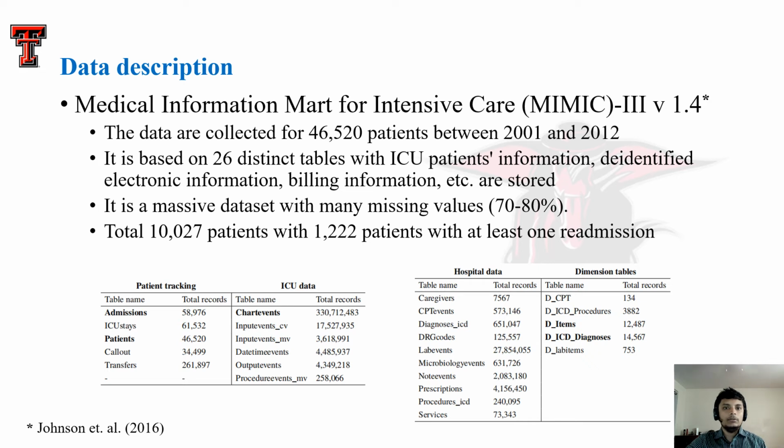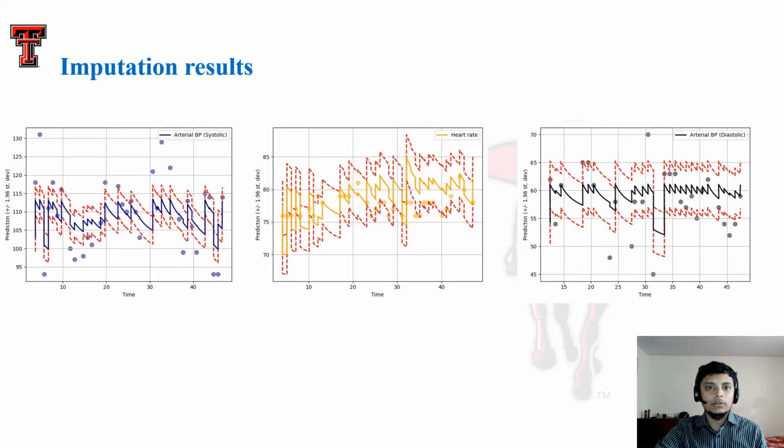At the bottom of this slide, we show the data summary from MIMIC3 database. As seen in the slide, the bold marked tables were used in this study. If you'd like to have more information on our patient cohort and MIMIC3, please reach out and I can try to help you. These are the imputation results.